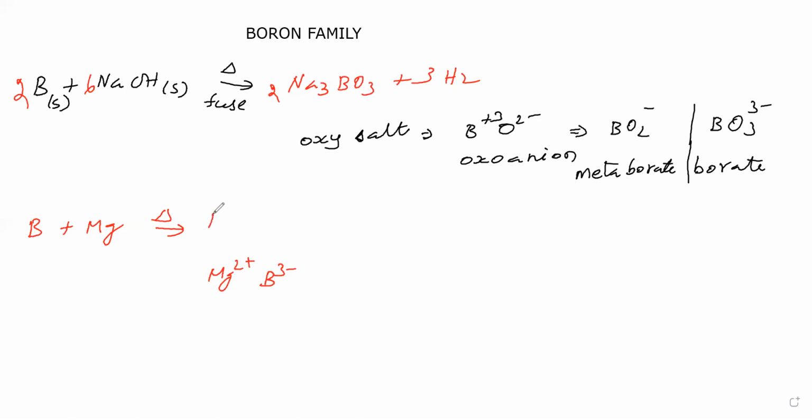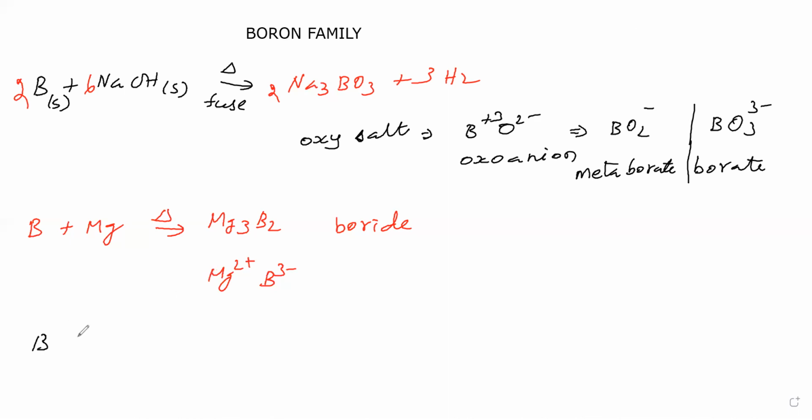So cross multiply, you will get Mg3B2. It is called magnesium boride. Boron is having 3 minus charge. When it is called a boride, Mg3B2 we are saying. Okay. Next, boron with halogen we will see.